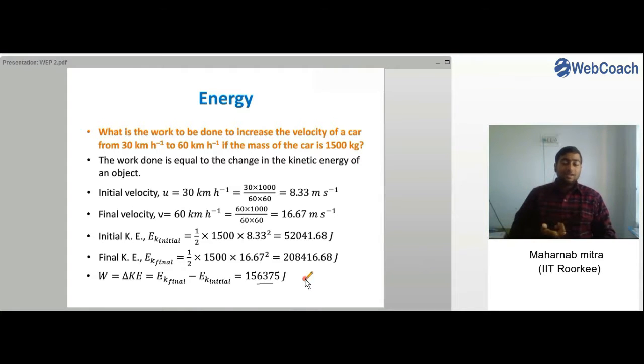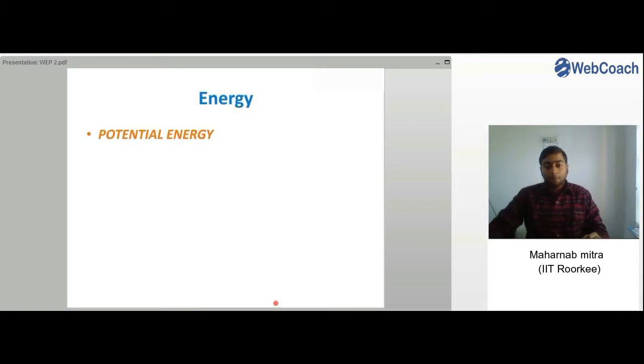So remember this statement: change in kinetic energy always gives us the work done on the body or the energy which has been transferred to the body. If some energy is transferred to the body, its energy must increase. And what is the energy which it has while it moves? It has kinetic energy.